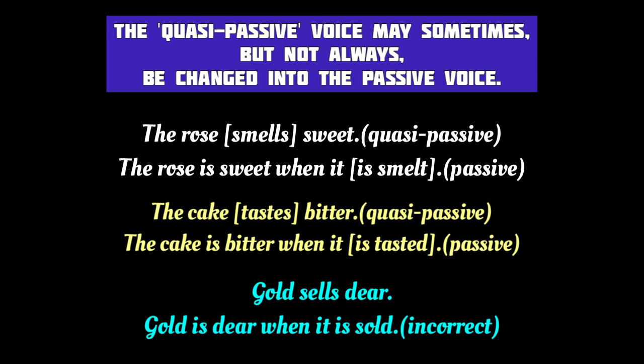Again in the sentence, the cake tastes bitter, the verb tastes has the middle or quasi-passive voice. As I said earlier, the quasi-passive voice looks like the active voice but expresses the passive voice sense. The passive voice sense means the effect of the action falls on the subject. But in the sentence, the cake is bitter when it is tasted, the verb is tasted is in the passive voice. But remember, you cannot always change the quasi-passive voice into the passive voice.